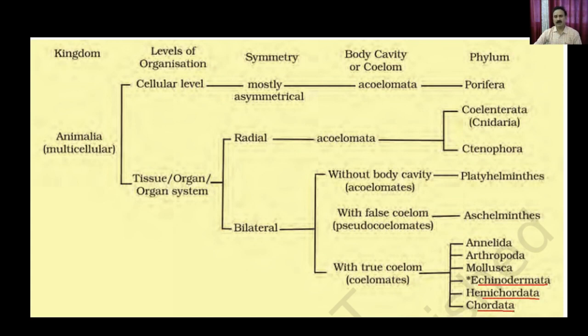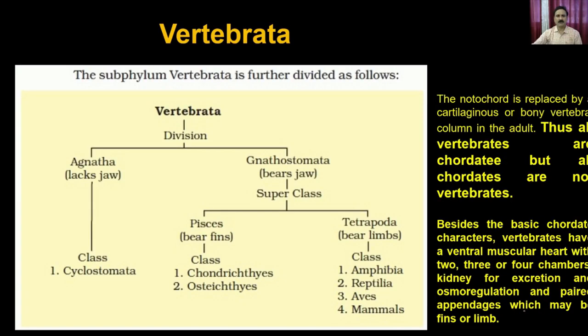We compared the characteristics of chordates versus non-chordate animals. Then within Chordata, we further discussed how it is divided into different divisions. What you see here is that Chordata is divided into different subphyla, and within those we discussed two subphyla and their corresponding classes in the previous lectures. The third subphylum is Vertebrata, which is further divided into two divisions.